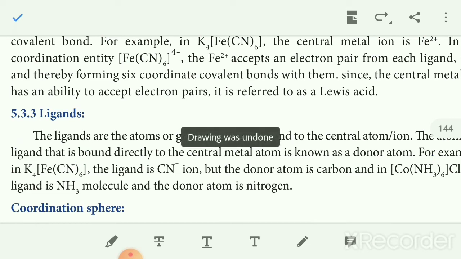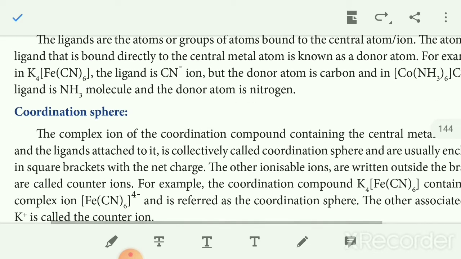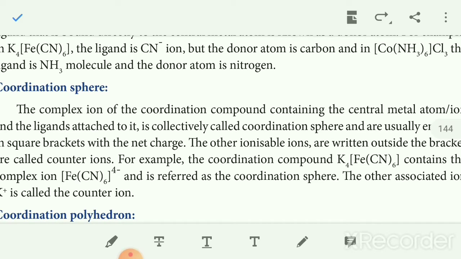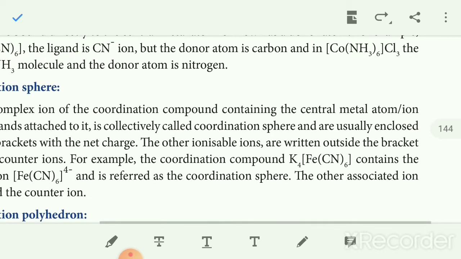Then next one, coordination sphere. What is a coordination sphere? The complex ion, the central atom and ligands enclosed in brackets. Example, K4[Fe(CN)6].